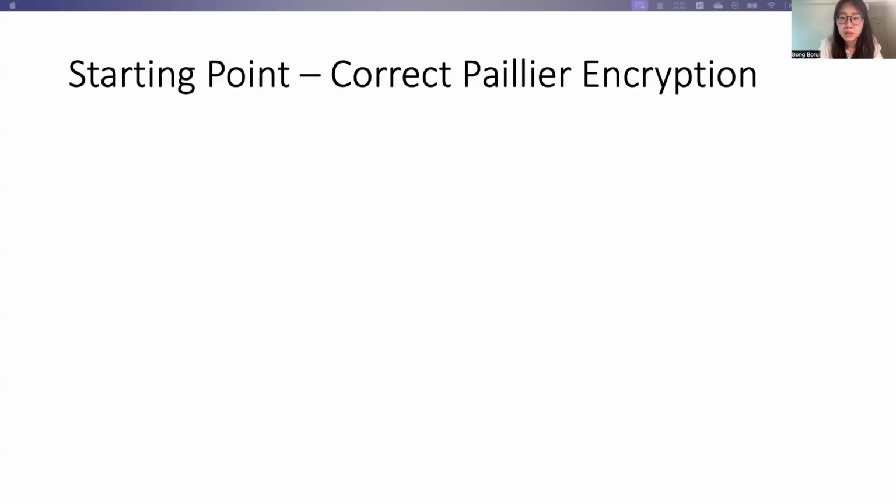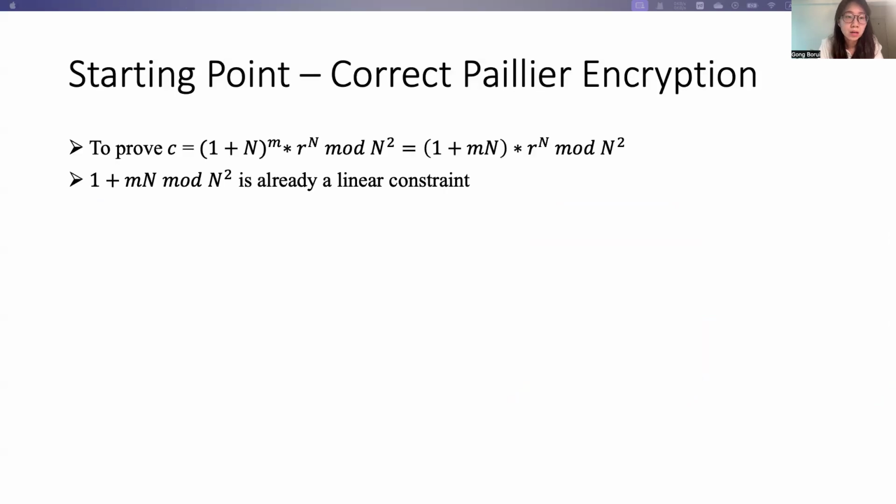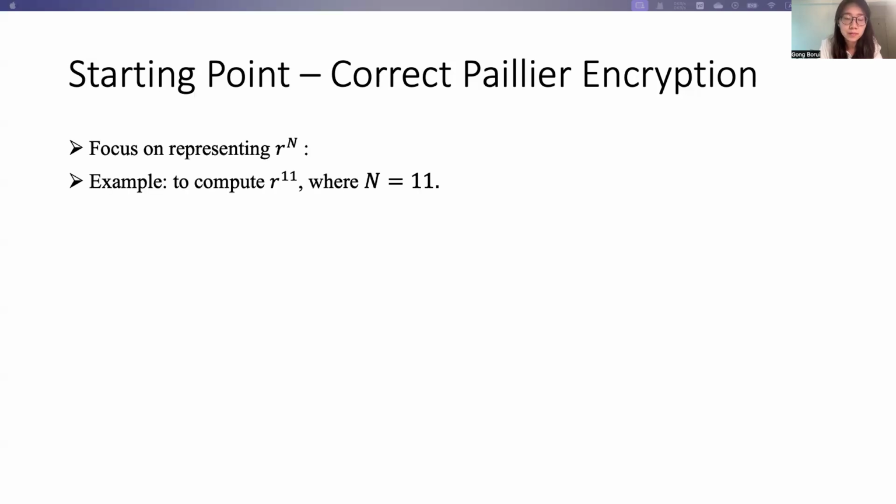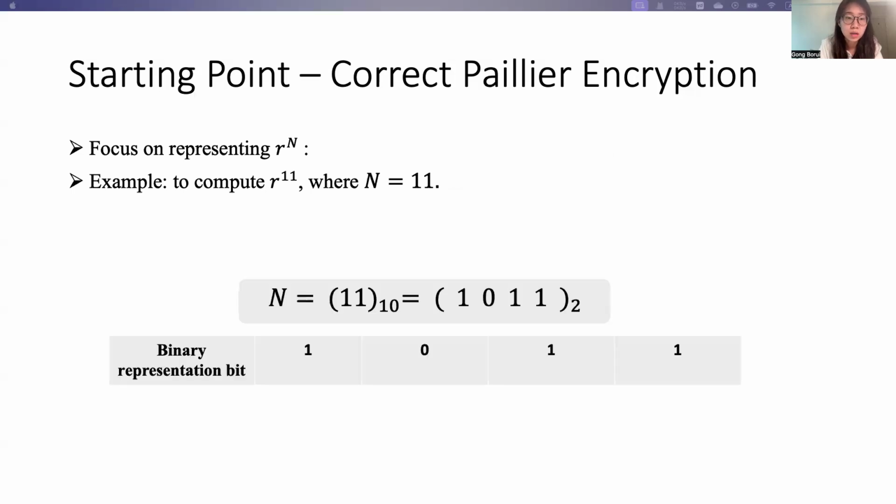So we'll start by constructing constraints for correct Paillier encryption. The Paillier encryption can be rewritten as this, and we can say that the first part is already a linear constraint. Next, we'll construct constraints for representing R to the power of n here. Here we'll use an example to illustrate our approach. Suppose n equals 11, and we first write down its binary representation as this.